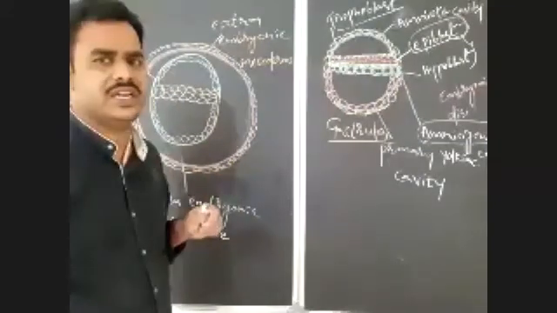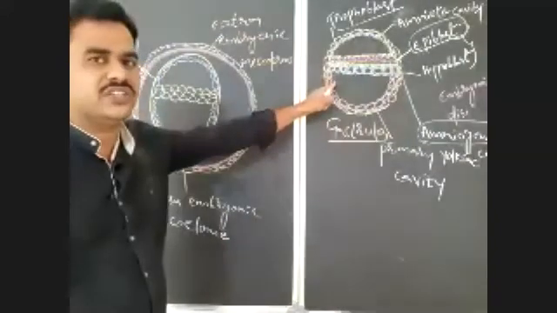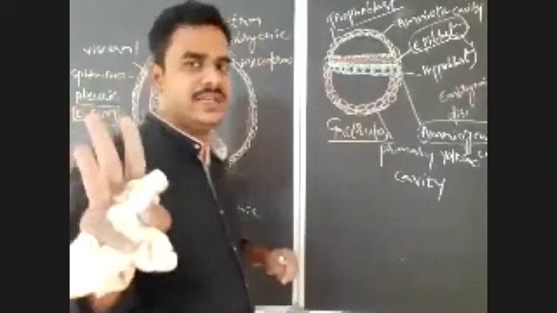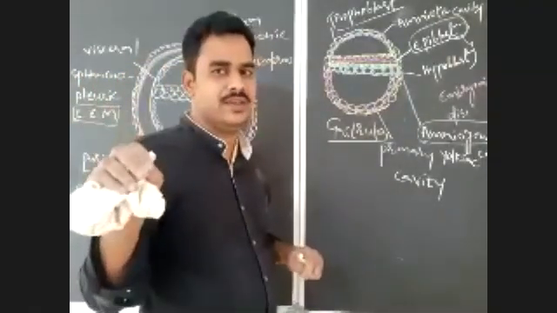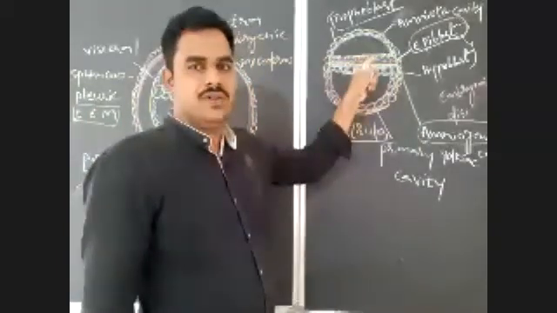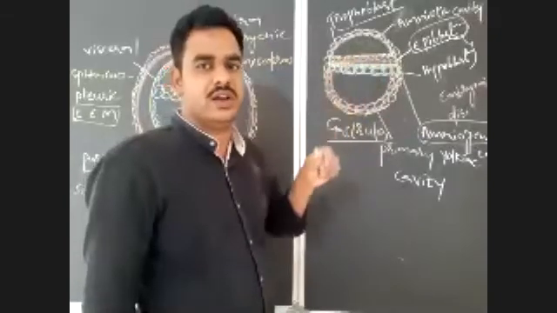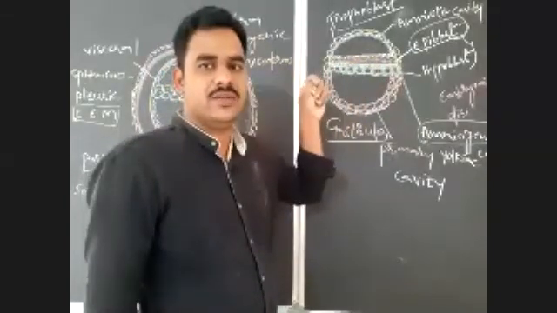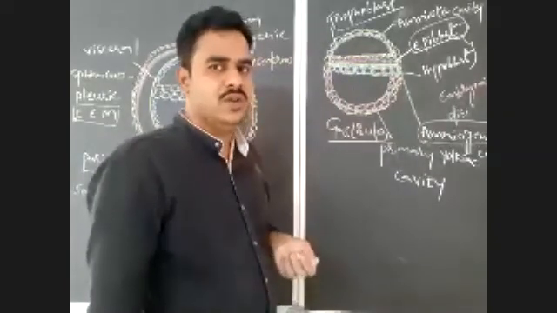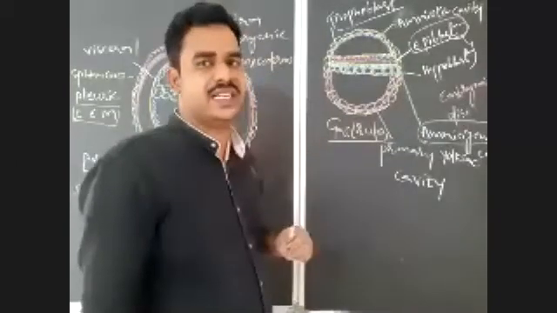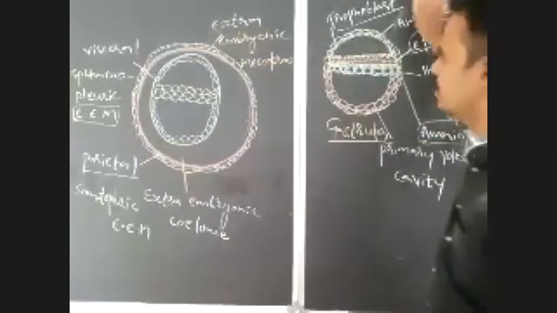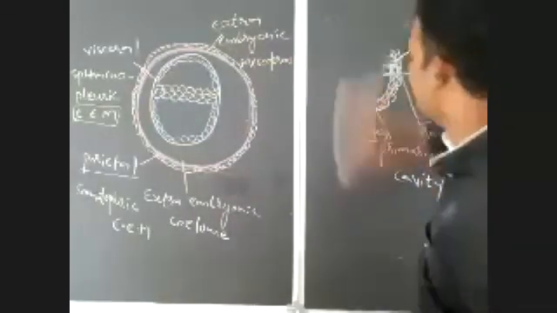After completion of the extra embryonic layers, we will discuss the fate of the germ layers formed here. As I already told you, there is formation of three primary germ layers: ectoderm, endoderm, mesoderm. Then what is the fate of these germ layers? What are the organs that develop from the ectoderm, from the endoderm, and from the mesoderm? All the details we have to discuss. Before that, first we will discuss the extra embryonic layers. Now the topic is extra embryonic layers.